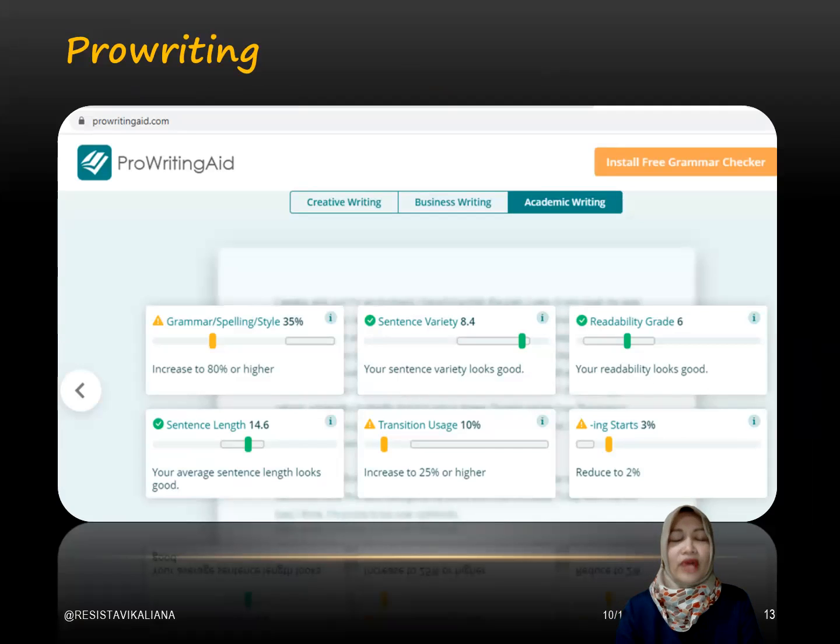Usually, Pro-writing can be used after we finish our research article. So we have finished our research, and then we write the research article. One of the indicators is the readability of our article.